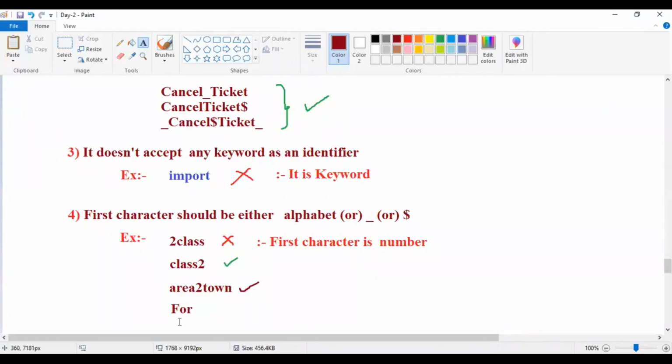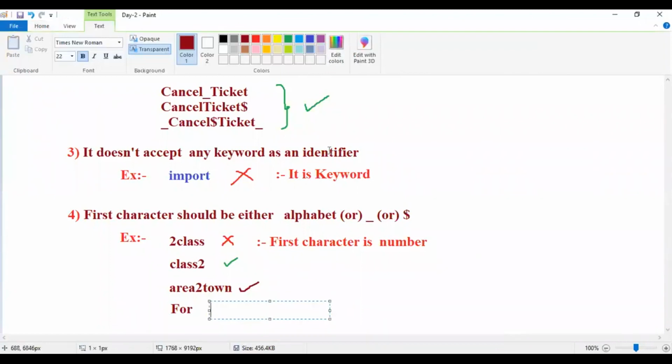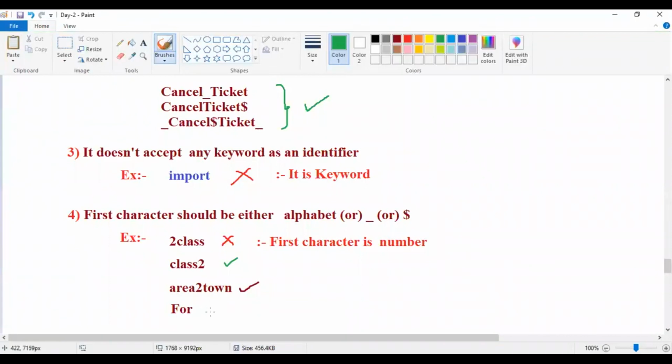Observe here, small for is a keyword. Here it is capital F, right? All keywords are in lowercase, but this is a capital letter. So 200%, not just 100%, it is valid, no problem at all.